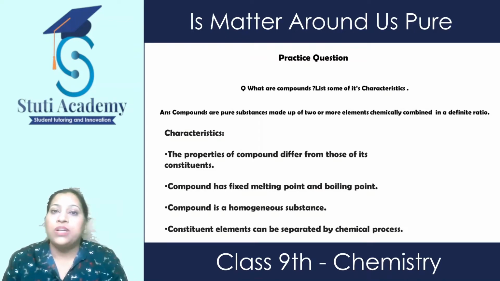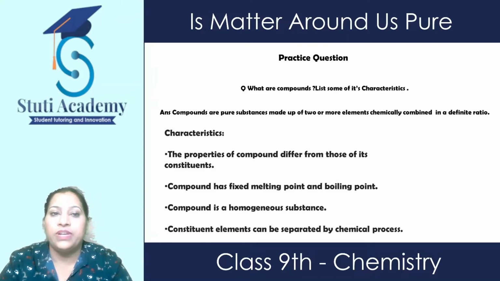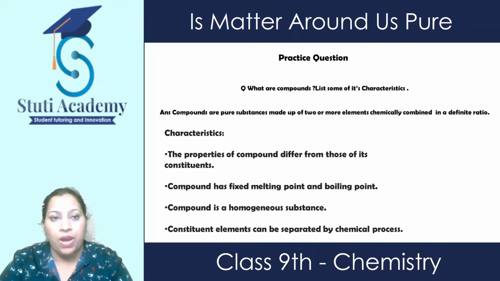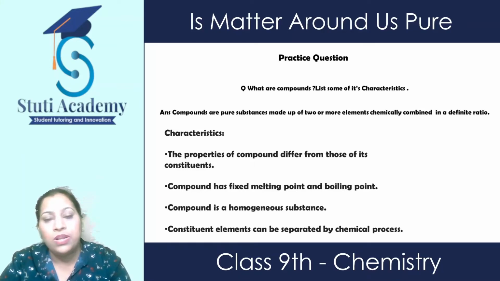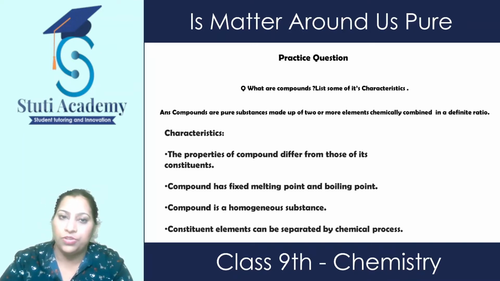Now, the question that comes from this topic is: what are compounds? List some of their characteristics. In this question, we have to write the definition of compounds: they are pure substances made up of two or more elements chemically combined in a fixed ratio.